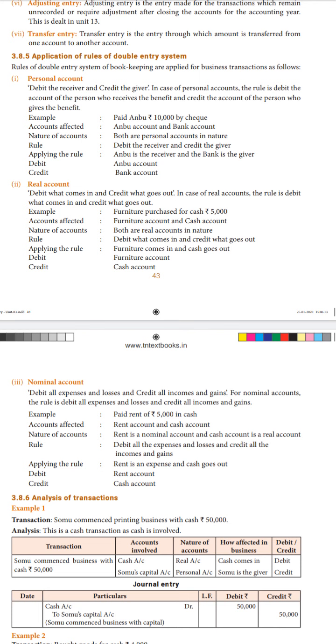So debit all expenses, and automatically we debit rent. Cash account is a real account. Applying the rule of real account, when cash comes in we debit, and when cash goes out we credit. Since we are spending some amount to pay the rent, cash goes out, so we credit the cash account.